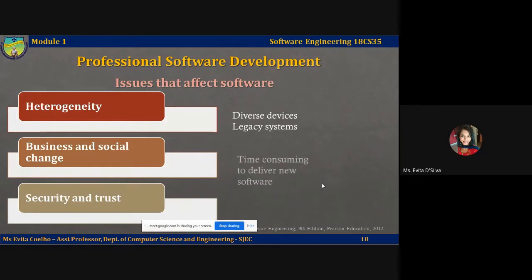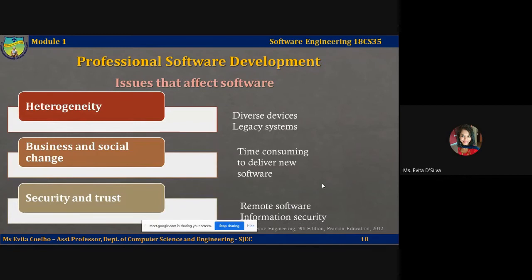The next issue that affects software development is business and social change. So business and society, the needs of the society keep changing. Customer needs keep changing. So when you have to build code that has to be changed and that has to adapt to changing client needs, it's going to be really time consuming when you try and pick a software engineering technique and follow all those steps and techniques. It's going to be time consuming to deliver new software. So you have to upgrade your software engineering technology itself to cope with this kind of change.